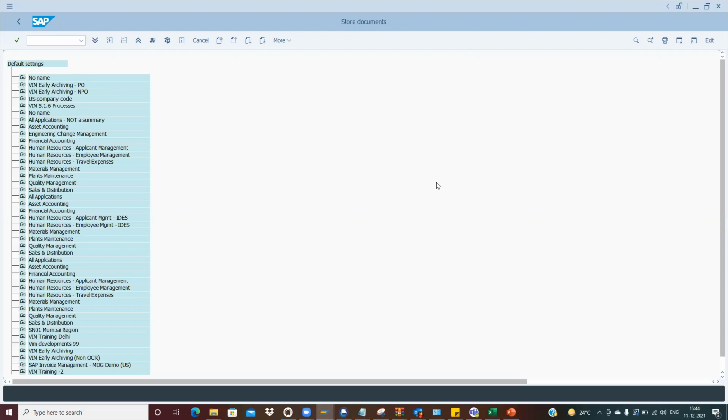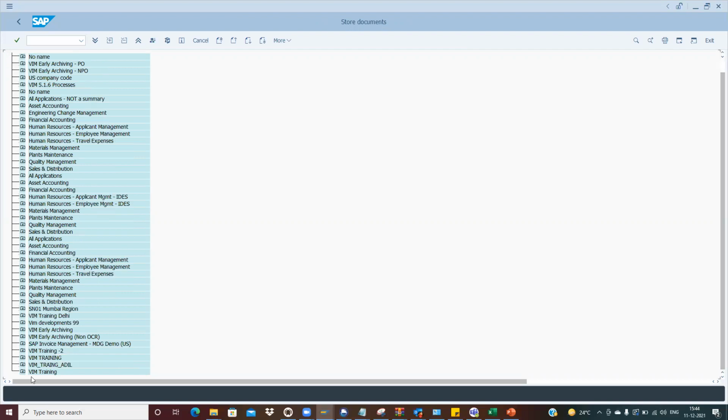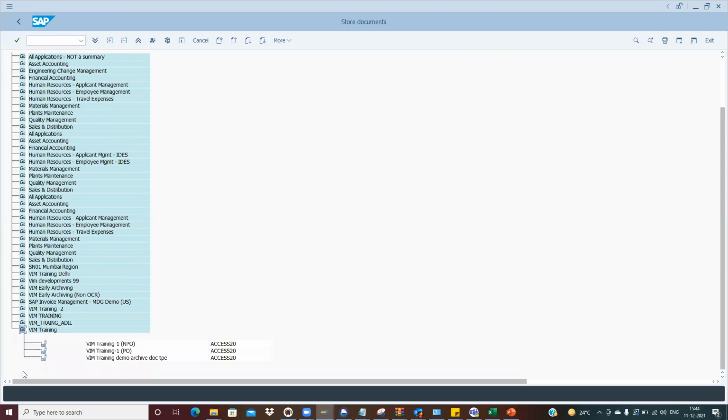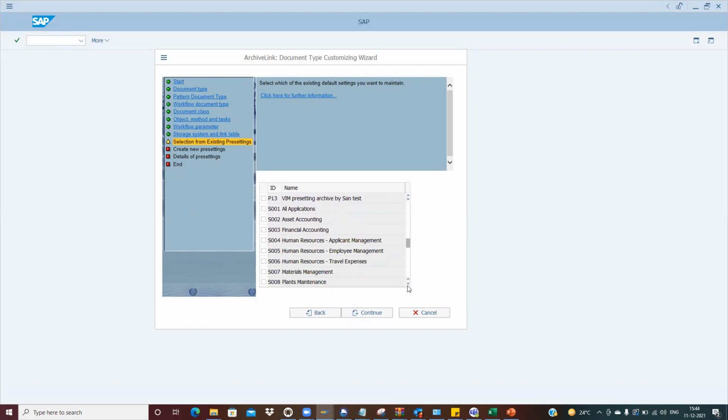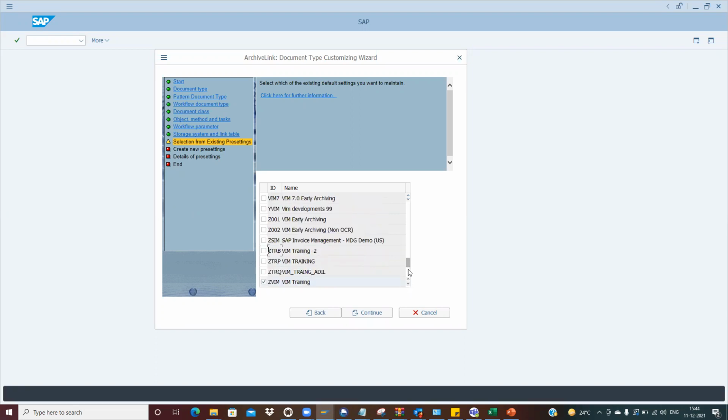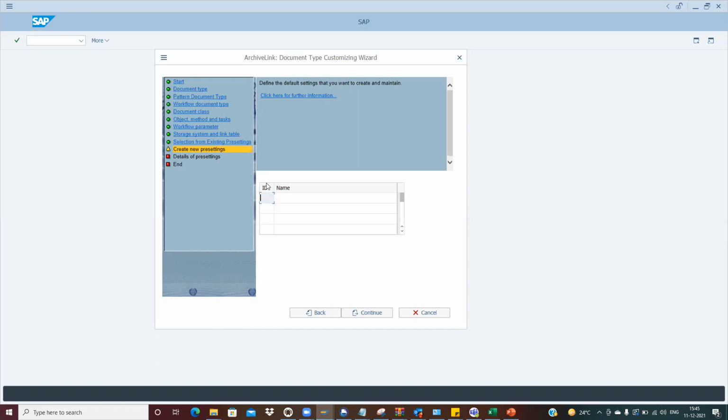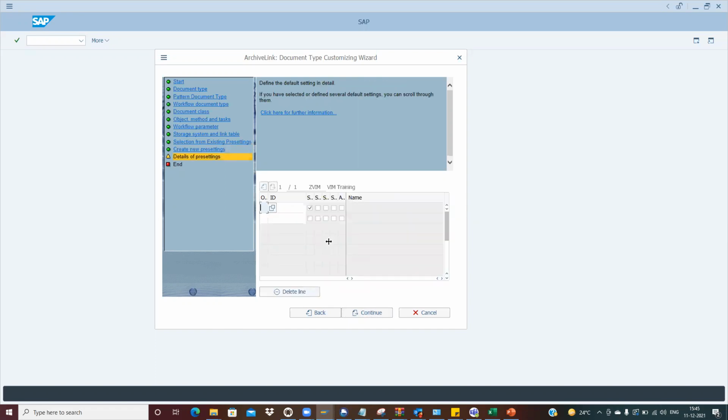Let me try to put it here in the Vim training. It is showing everything that is there in the system. So this is a Vim training, and I'm putting it here. Continue. This is for creating any new presettings, which we don't require. We can continue here.